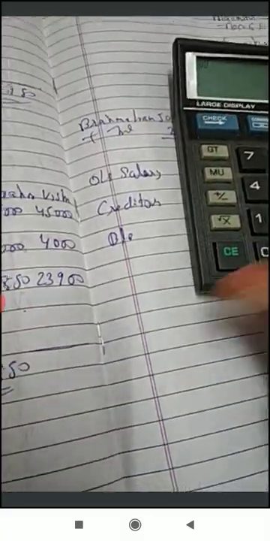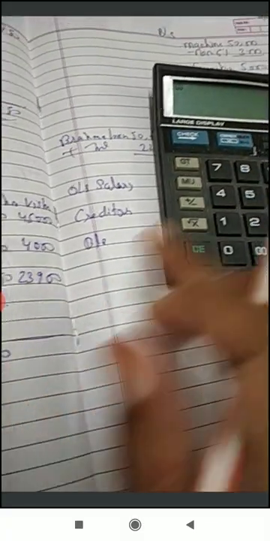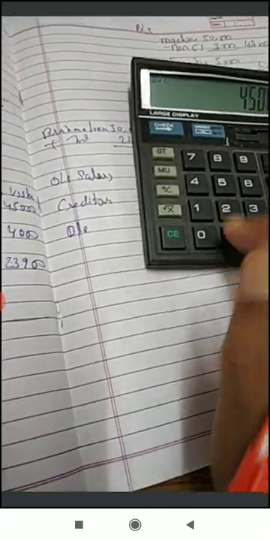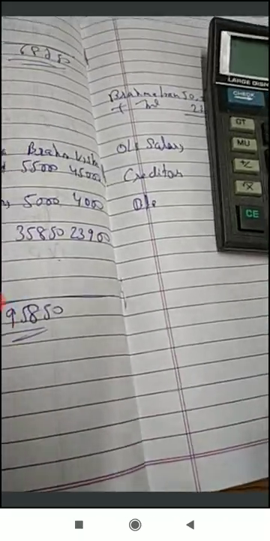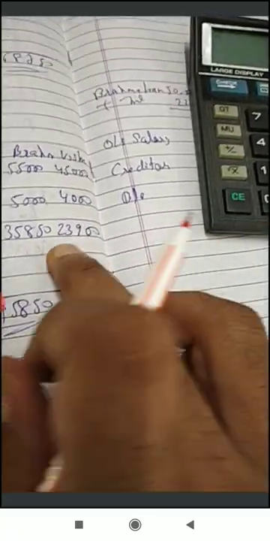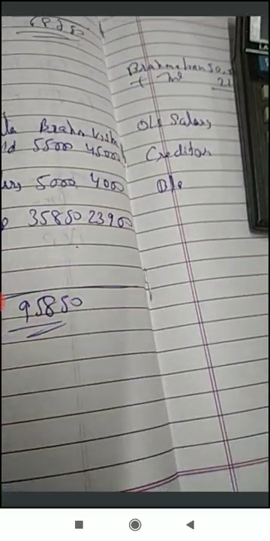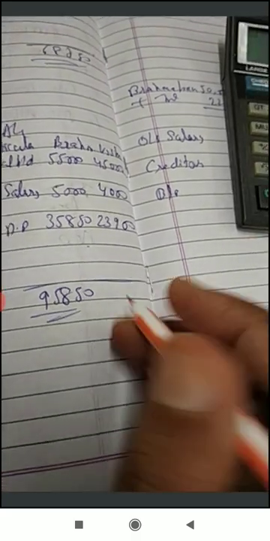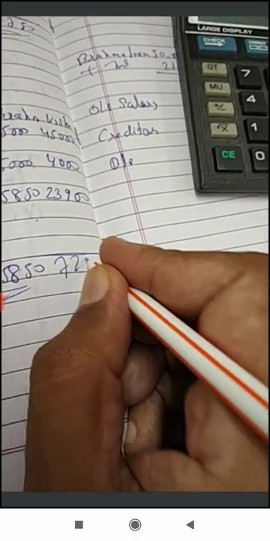For Vishnu, the amount is 45,000 plus 4,000 plus 23,900. Total amount is 72,900.